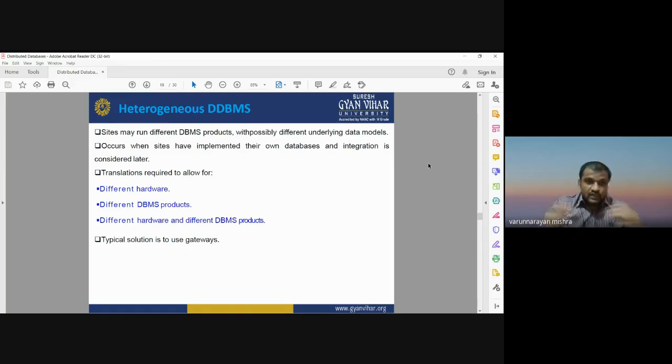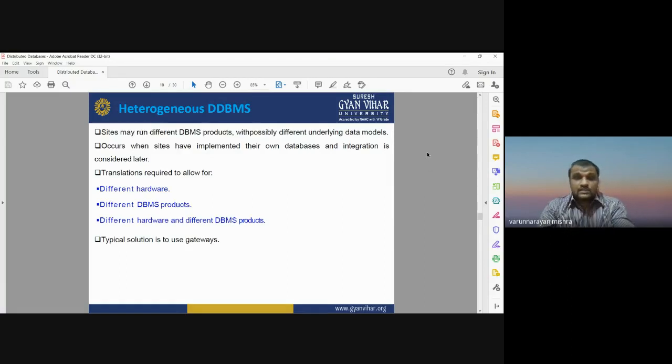So we need a gateway, a kind of translation program that converts the database from one format to another, so that there may be a common format for all the databases distributed over different locations or sites.